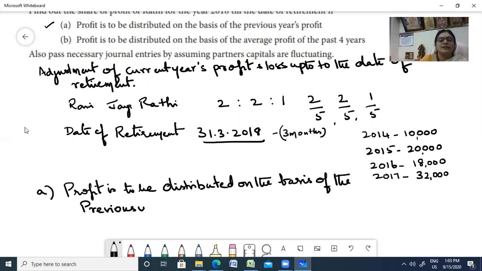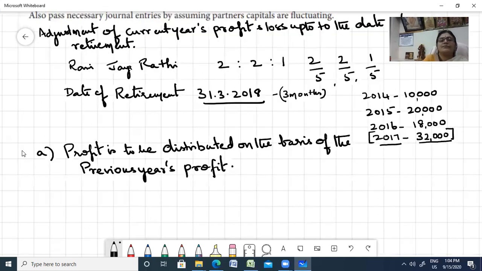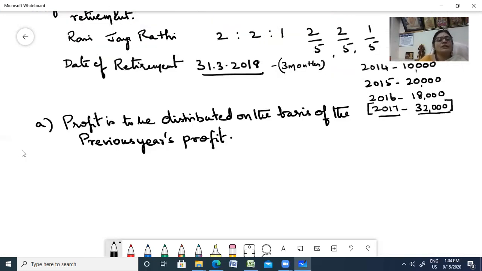The previous year's profit is this 2017, 32,000. So let us calculate his share. Rati is going to retire, so Rati's share of profit.